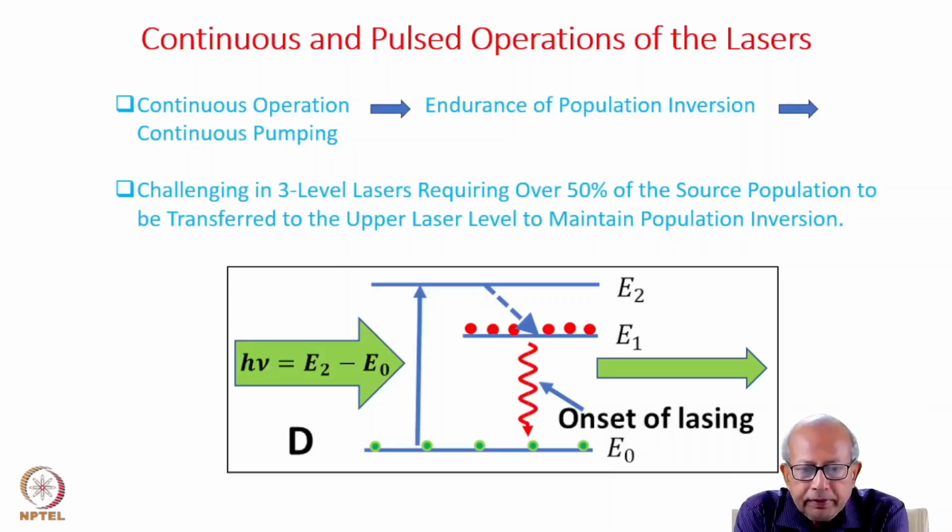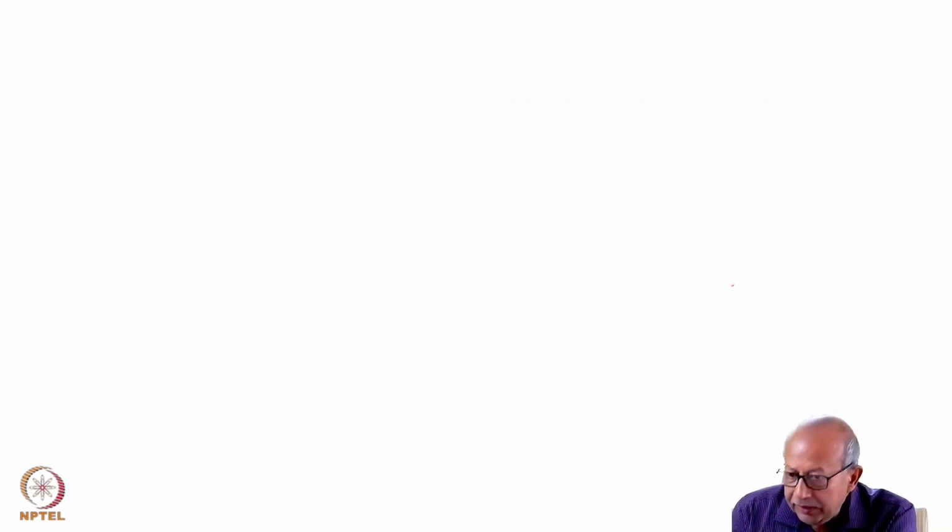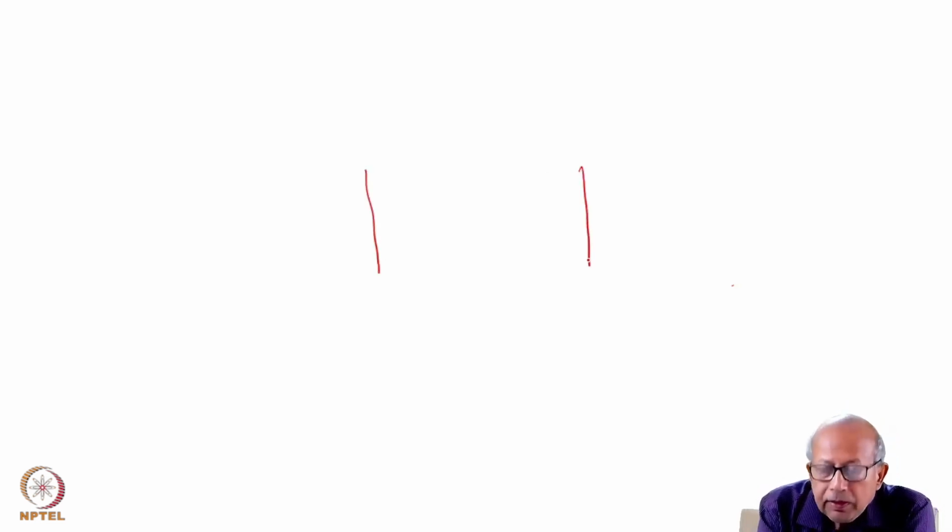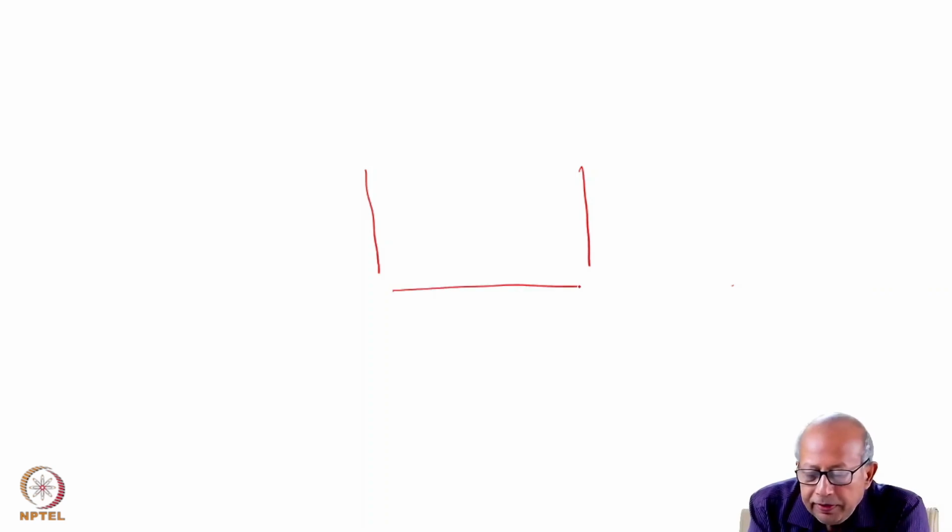All right, over the past few weeks, we have basically seen the important role a cavity and a population inverted medium play in the making of a laser. A cavity essentially means two high reflectivity mirrors placed parallel to each other at a given separation.